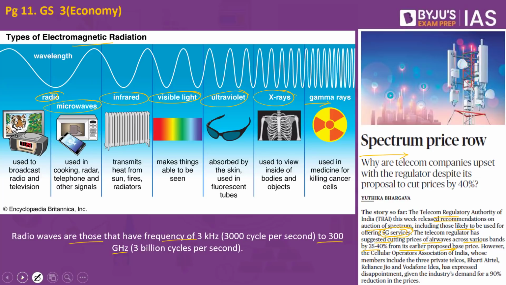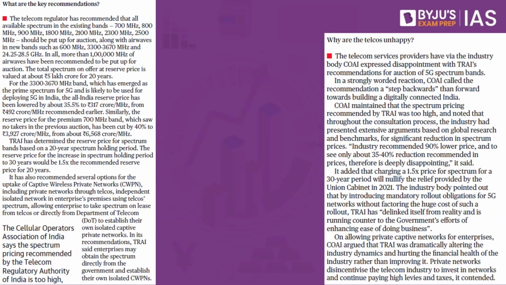35 to 40%. When we look into the details, the telecom regulator has recommended that all available spectrum in the existing bands, that is 700 MHz, 800 MHz, 900 MHz, 1800 MHz, 2100 MHz, 2300 MHz, 2500 MHz should be put for auction, along with airwaves in new bands such as 600 MHz, 3300 to 3600 MHz and 24.25 to 28.5 gigahertz. When this is put for the auction, private players will be able to bid for it, and ultimately